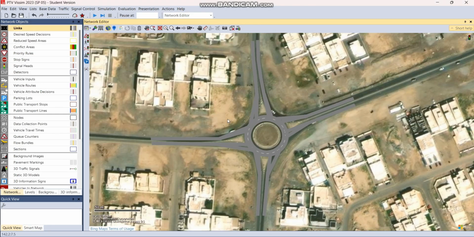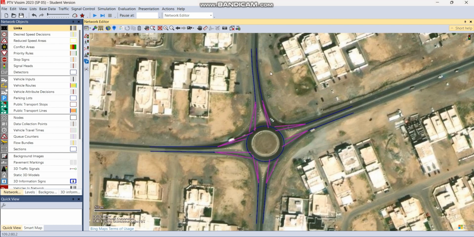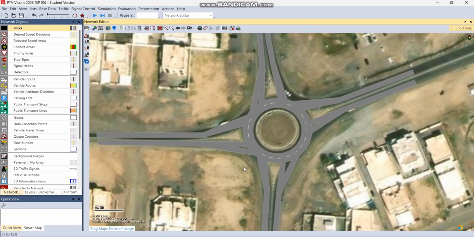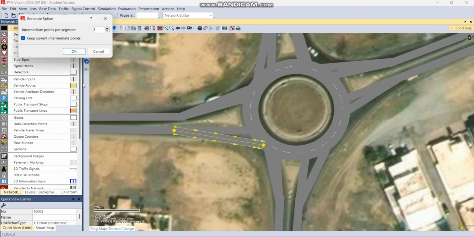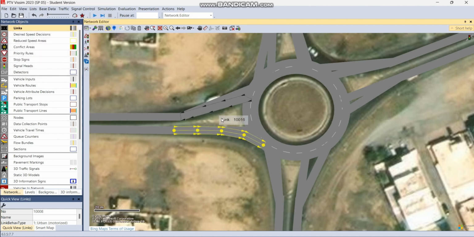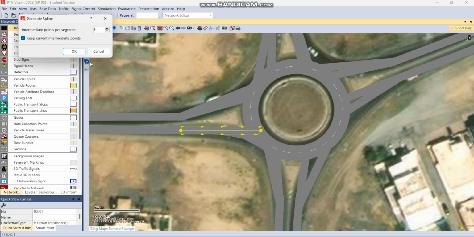Now we have this network of links and connectors. So if you want to see the difference between the links and the connectors, you can click the toggle wireframe button and you will see that the blue lines are the links and the pink lines are the connectors. So if you want to make it a little bit more realistic, you can also add splines to the connectors just as you did with the links.